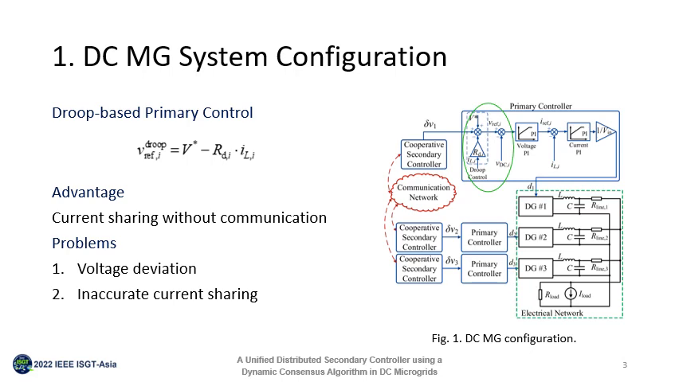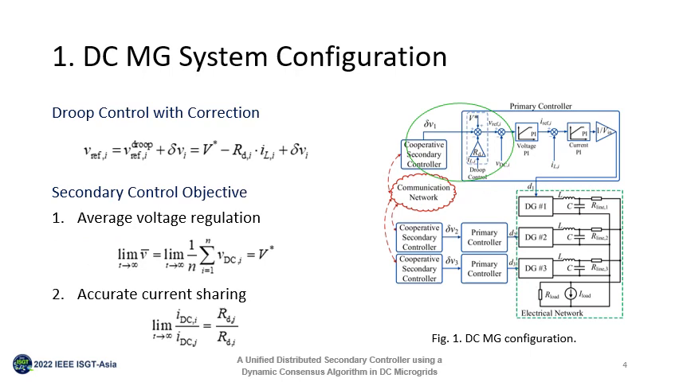With group control applied, current sharing can be achieved without communication. However, with only group control adopted, the voltage will deviate from the nominal value, and the current sharing performance is affected by feeder line resistance. In order to solve the 2 problems, the droop curve is shifted by a correction term, delta V, which is generated by a secondary controller. The 2 objectives of the secondary control are average voltage regulation and accurate current sharing.